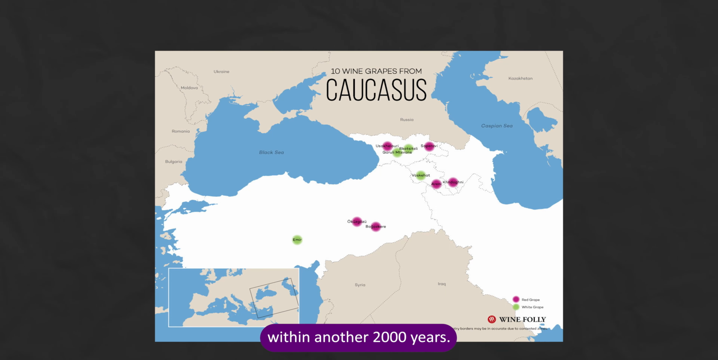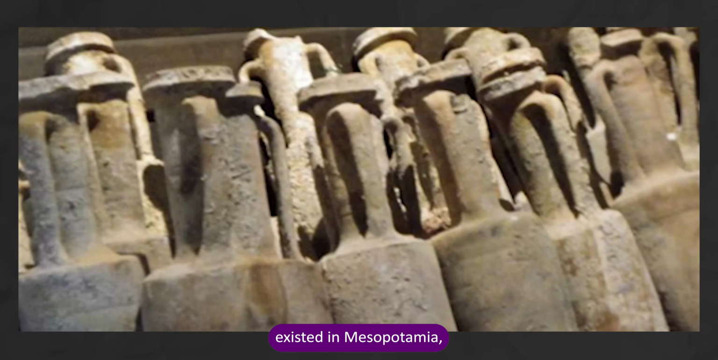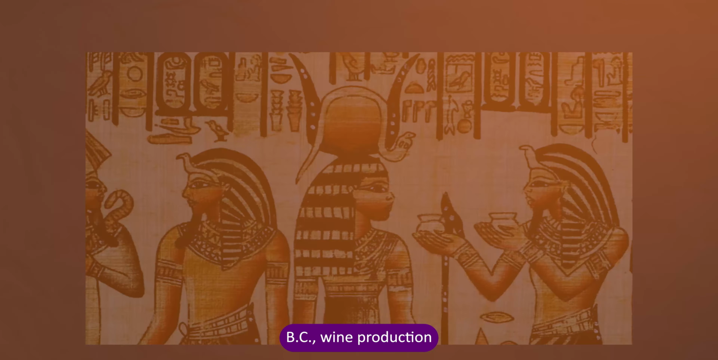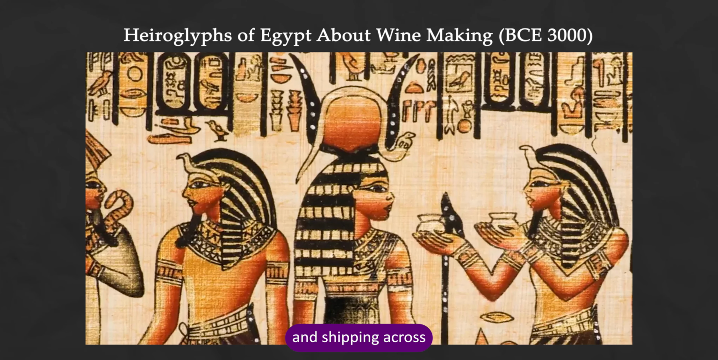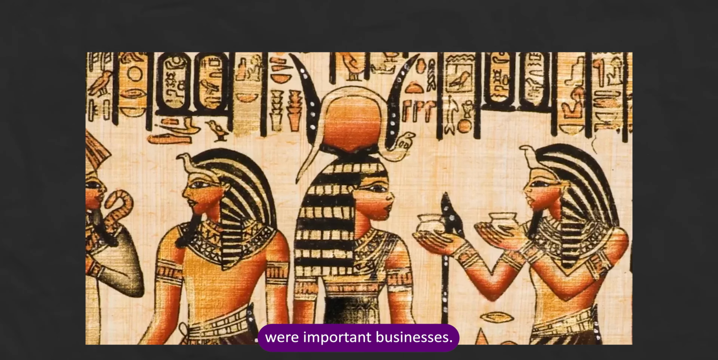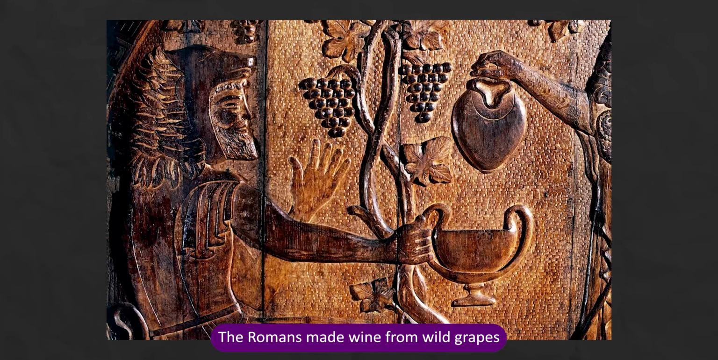Within another 2000 years, similar practices existed in Mesopotamia, which is now known as Iraq. When Egypt flourished around 3000 BCE, wine production and shipping across the Mediterranean were important businesses. The Romans made wine from wild grapes growing in the countryside, due to the natural fermentation that takes place on the skins of the grapes.